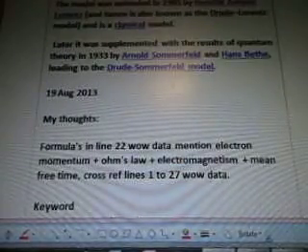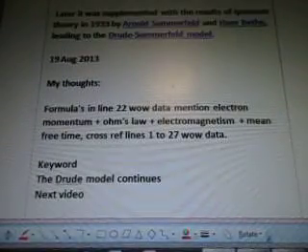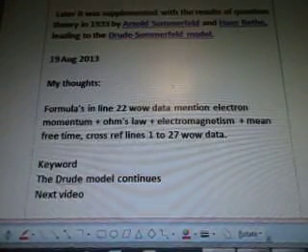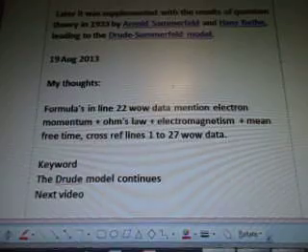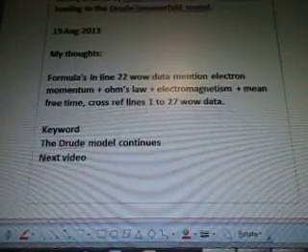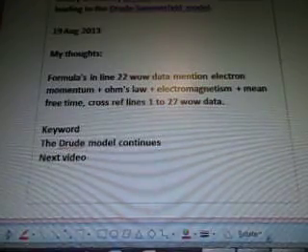August 19th, my thoughts. Formulas in line 22 Wow data mention electron momentum, Ohm's laws, electromagnetism, mean free time, cross-reference lines 1 to 27 of the Wow data. The key word is the Drude model, which is going to continue in the next several videos.